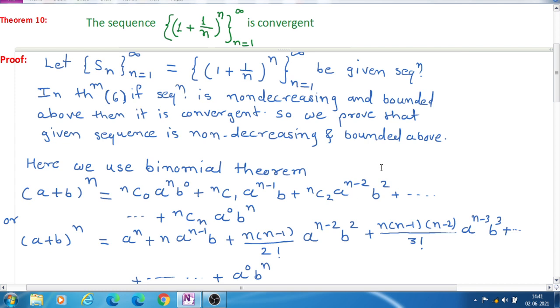Increasing sequence means the next term is greater than the previous term: S1, S2 is greater than S1, S3 is greater than S2, and so on. All next terms are always greater than the previous term. This we call an increasing sequence. So we have to prove that Sn plus 1 is greater than Sn.